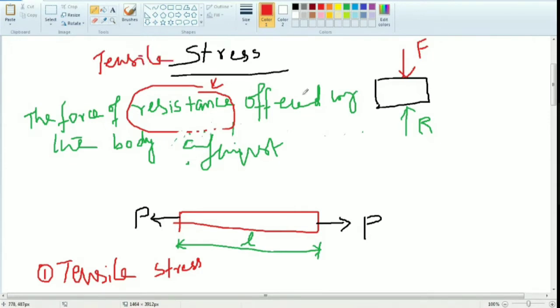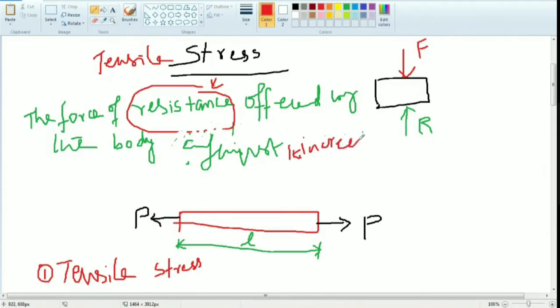The force of resistance offered by the body against what? Deformation. What deformation occurs here? Which one gets increased? Length. But it won't get increased. The pen length won't increase because the pen resists that one. So against the increase in length.